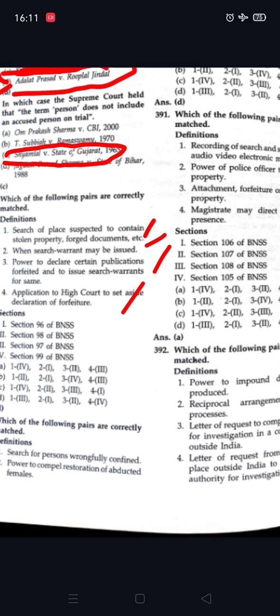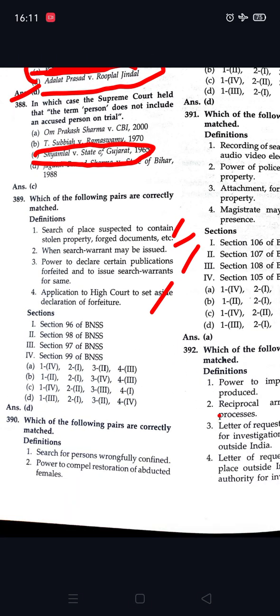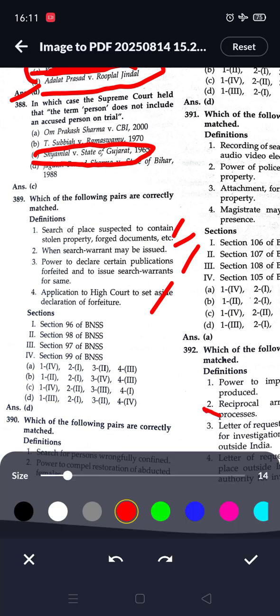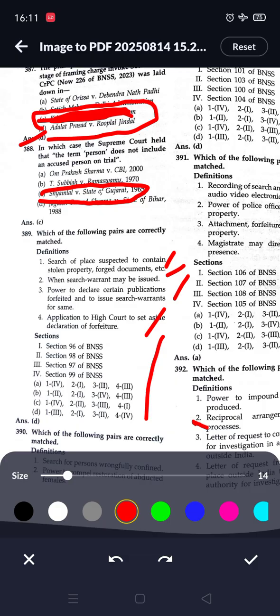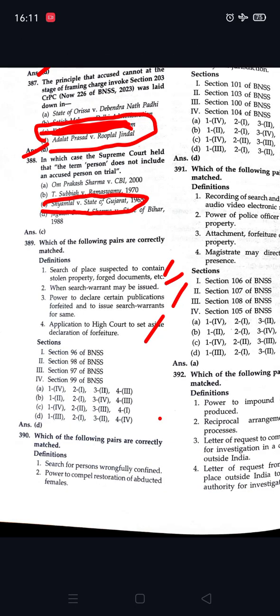So next question is, which of the following pairs are correctly matched? Search of a person wrongfully confined is given in section 100. Next, power to compel restoration of abducted females is given in 101.